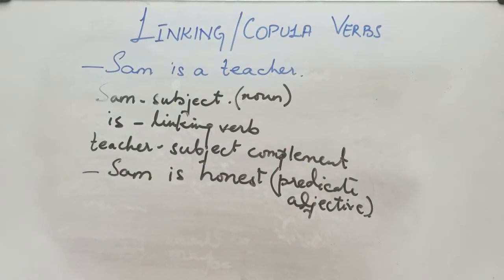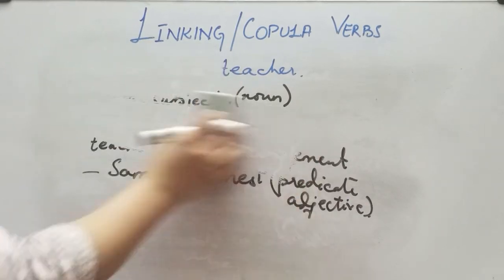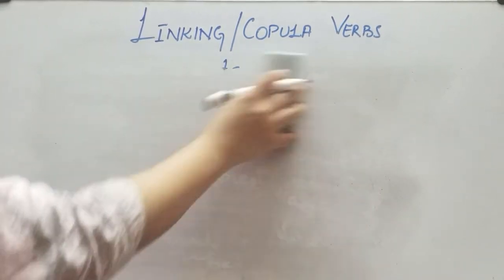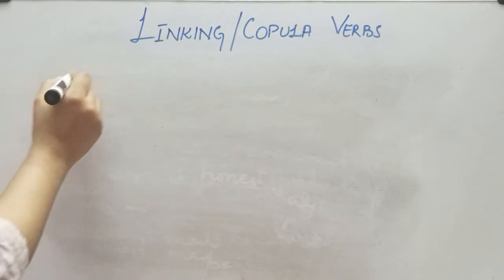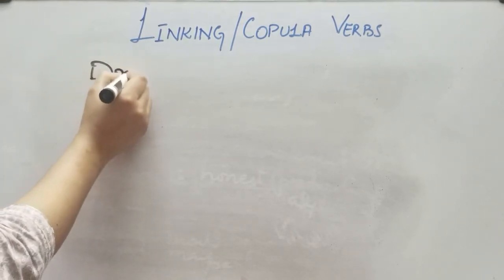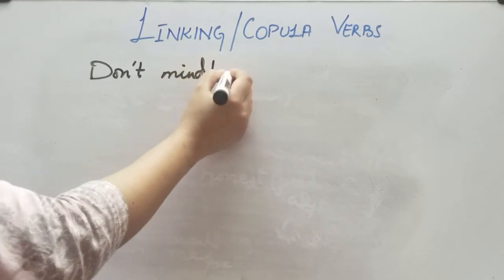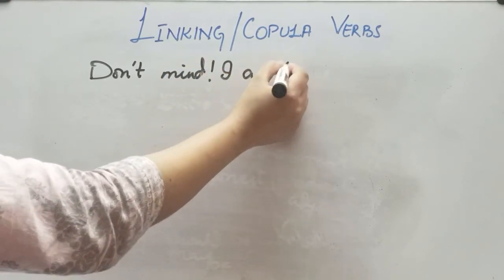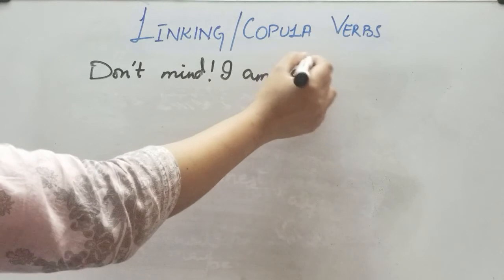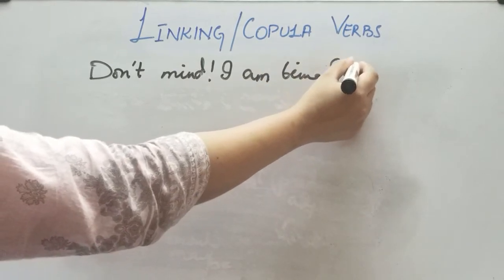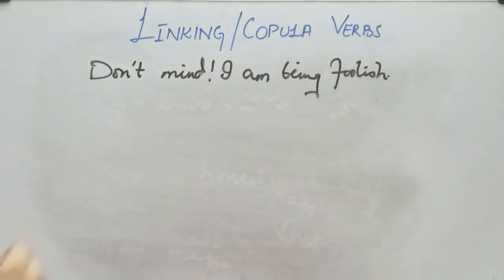Let's see some more examples. Don't mind, I am being foolish. Now we will see the latter sentence.